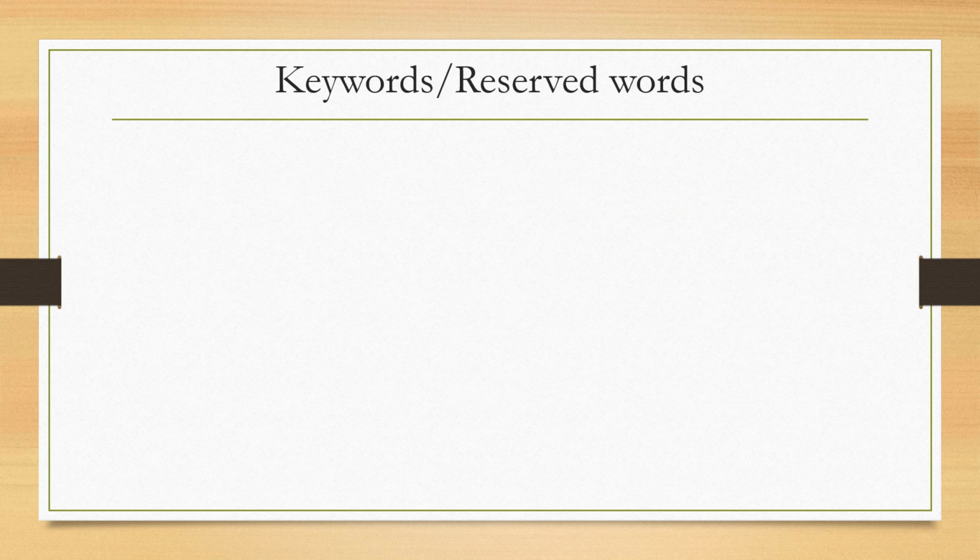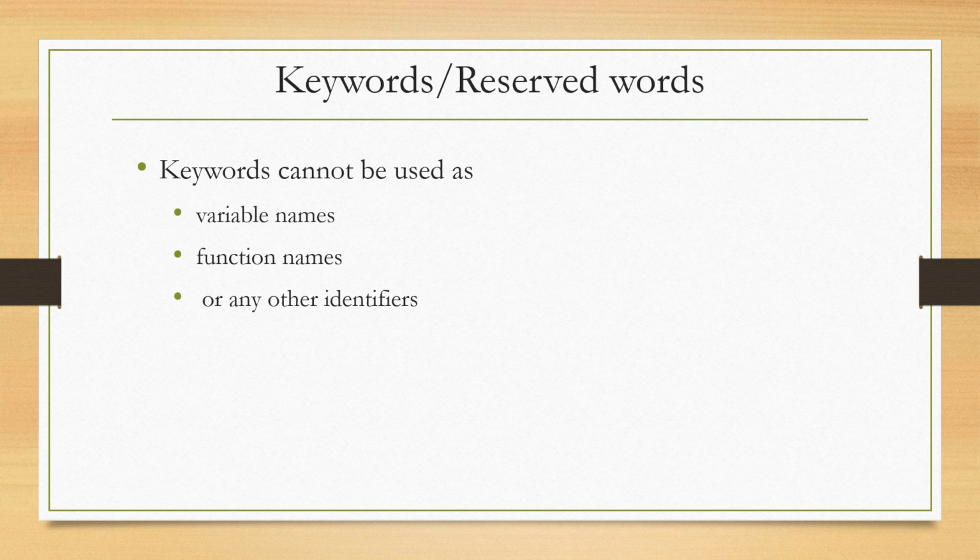Next is keywords or reserved words. Python has a set of keywords that are reserved words. Keywords cannot be used as variable names, function names, or any other identifiers. Keywords have a predefined meaning. There are a total of 33 keywords in Python 3.